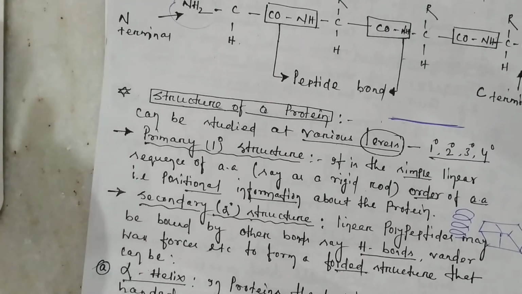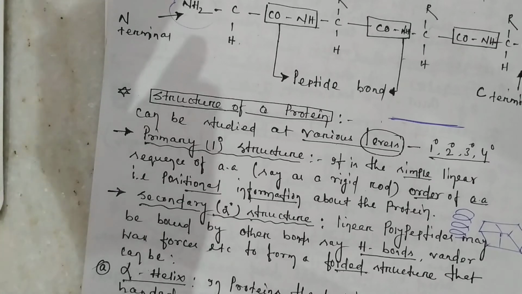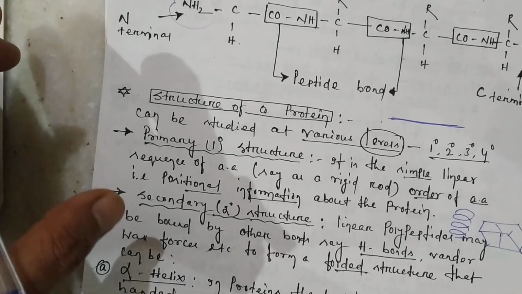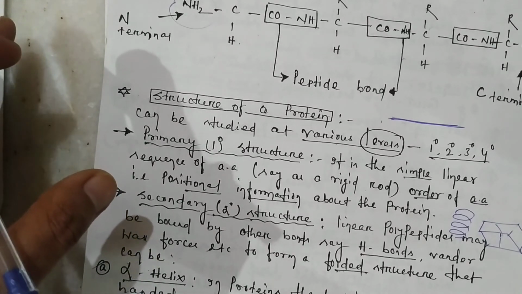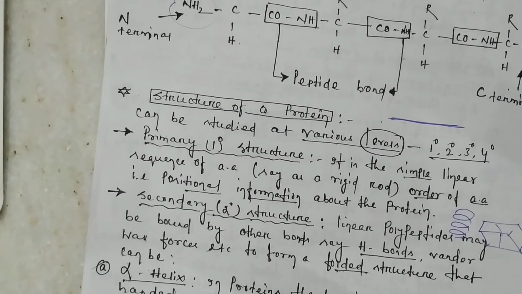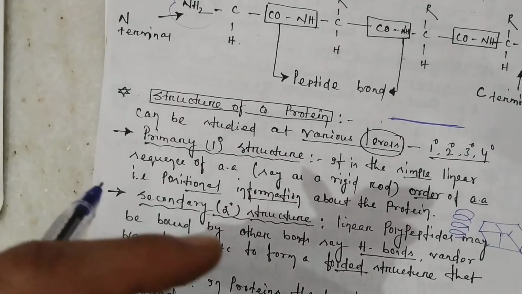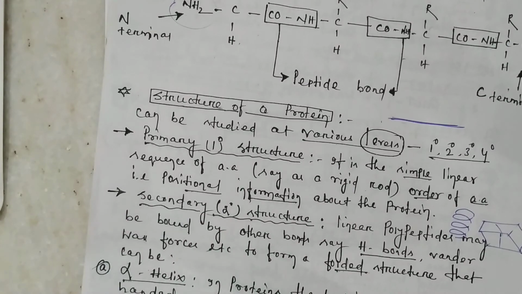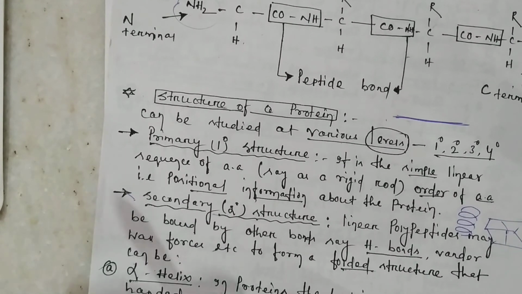Examples are keratin, the hair protein; myosin, tropomyosin, that is your muscle proteins; epidermin, skin protein; fibrin, blood clotting proteins. Okay, so your fibrin, your keratin, your epidermin, your myosin, or your tropomyosin, all these are secondary alpha helical structures. Is it clear?